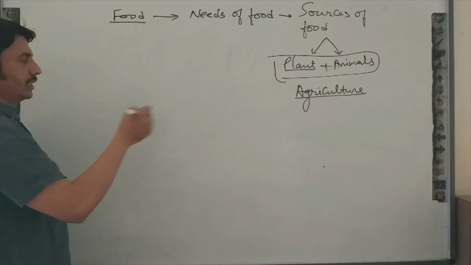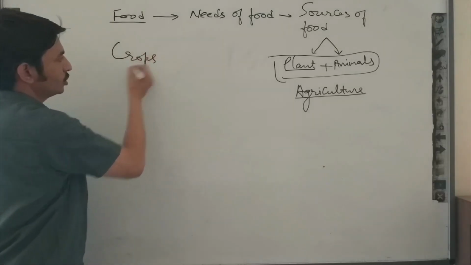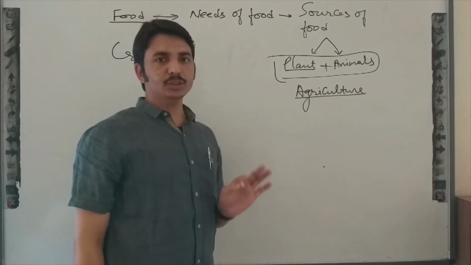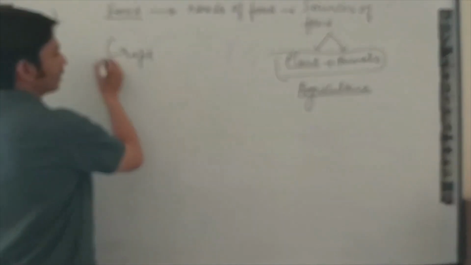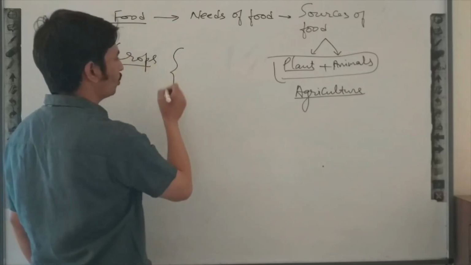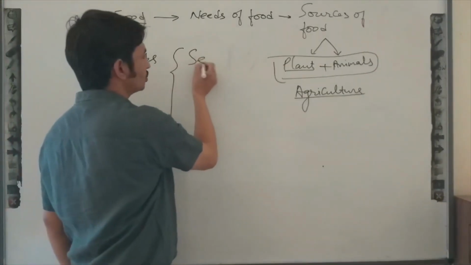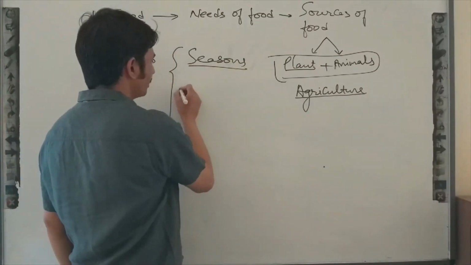As you studied in the previous video, what are crops? Crops means if we are growing plants in large quantity in the same field. The categorization of crops is based on seasons and also our requirement.